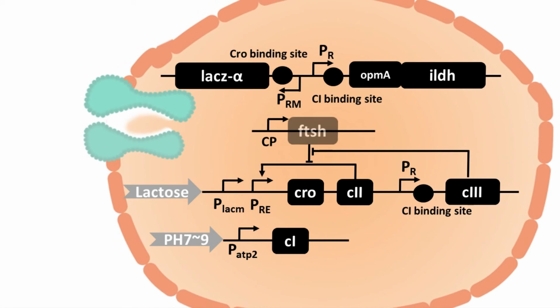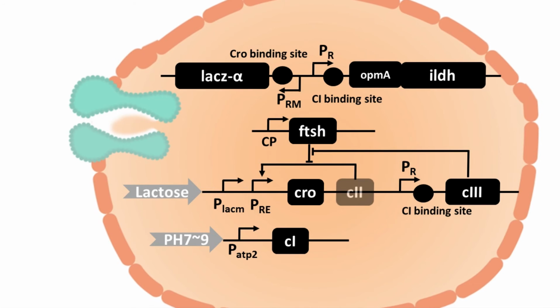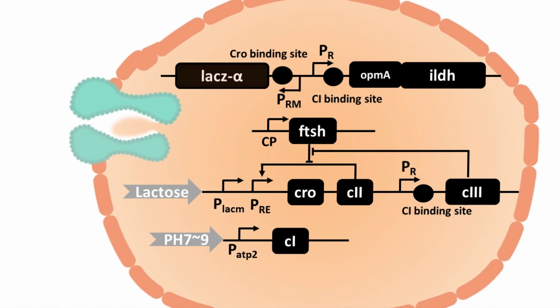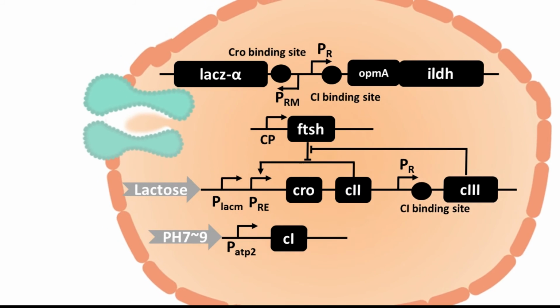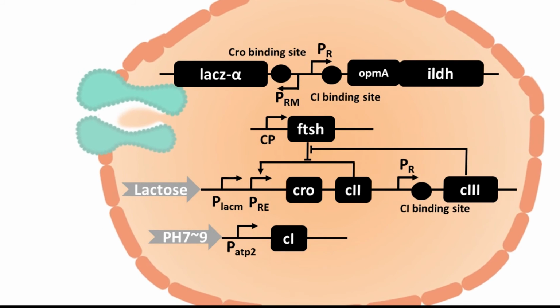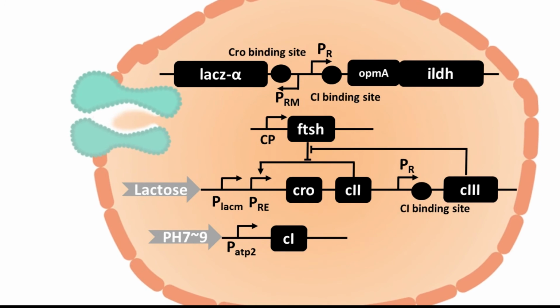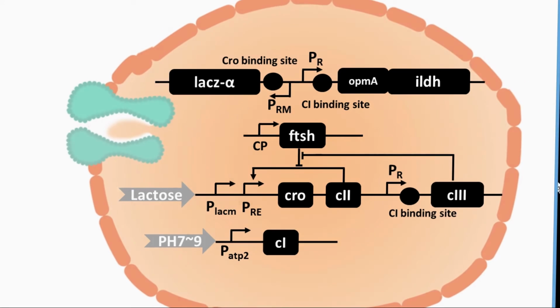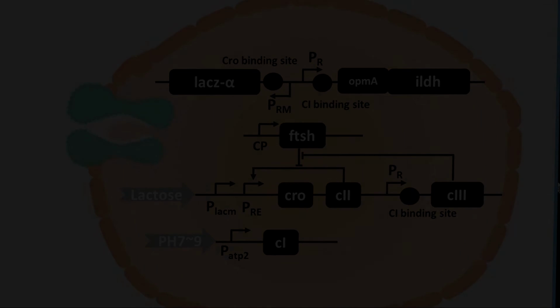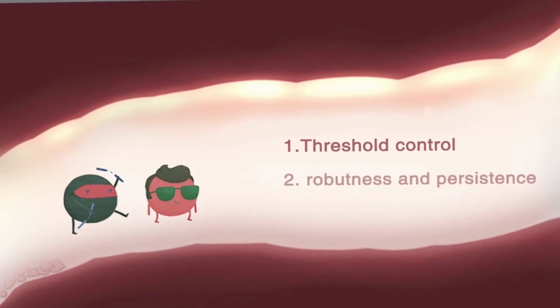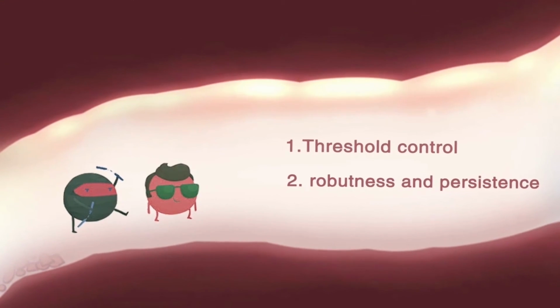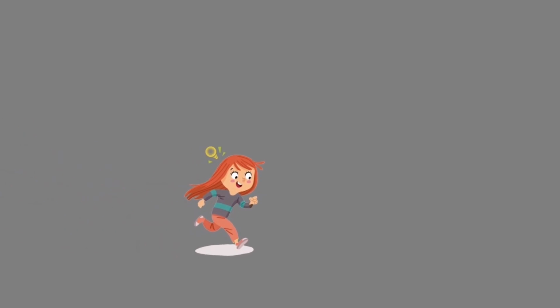Without C3, FTSH will first degrade C2. Then CRO expression begins to shrink. Beta-galactosidase will show up gradually and then reach a stable state. It not only degrades lactose but also accumulates for the next lactose intake. The system has two main advantages: it realizes threshold control and enhancement of robustness and persistence.